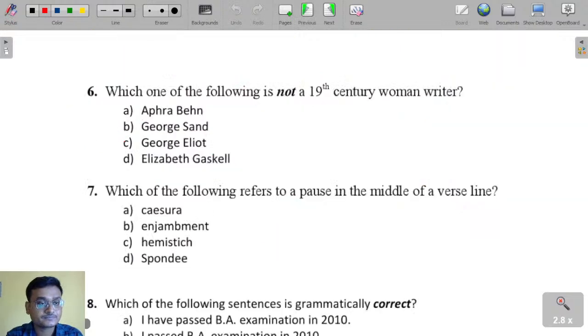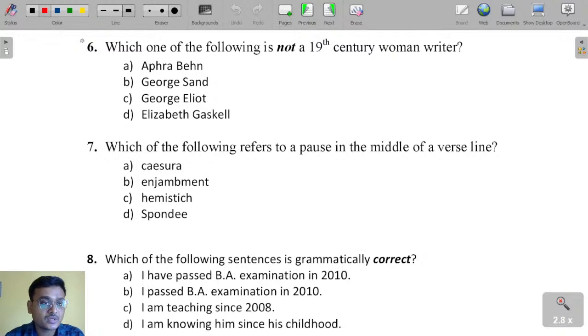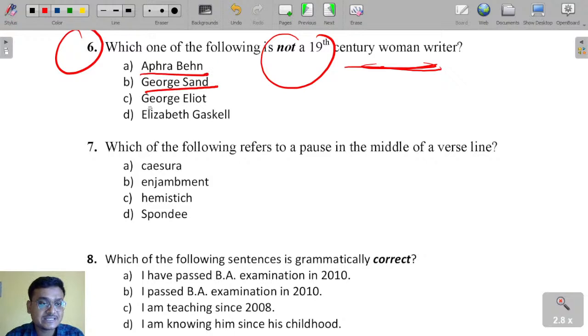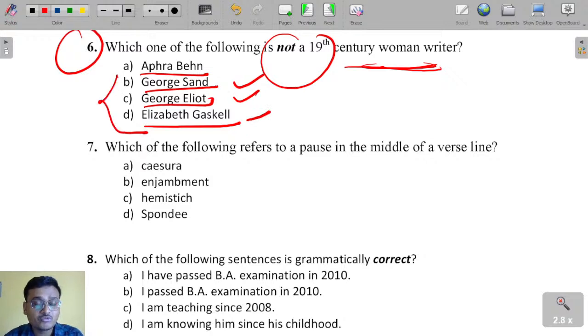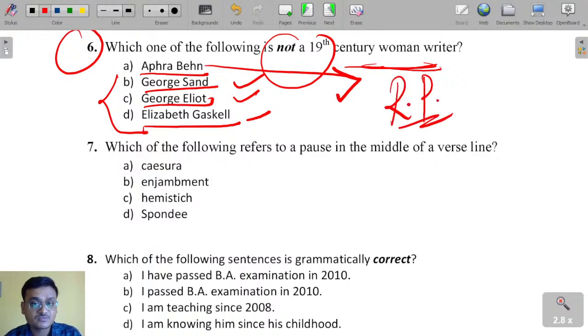Next slide. Which one of the following is not a 19th century women writer? Aphra Behn, George Sand, George Eliot, Elizabeth Gaskell. George Sand, George Eliot and Elizabeth Gaskell are all 19th century women writers, whereas Aphra Behn is from the Restoration period. Aphra Behn is known for works like Oroonoko, the famous one.